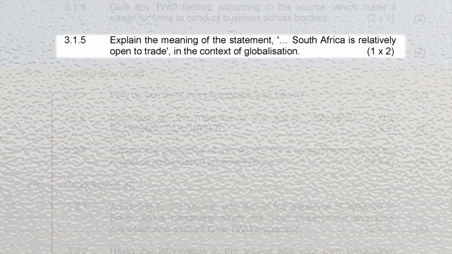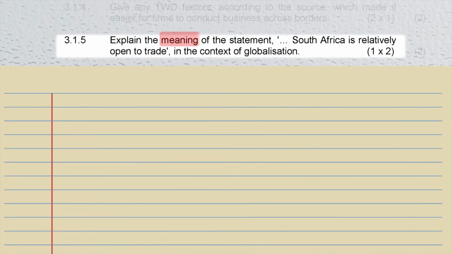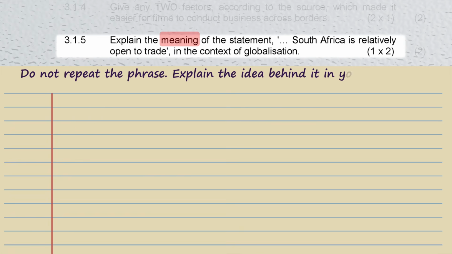The next question is 3.1.5. It asks you to explain the meaning of the statement. "South Africa is relatively open to trade in the context of globalization." The key words are explain the meaning of the statement, so do not repeat the phrase. Explain the idea behind it in your own words.